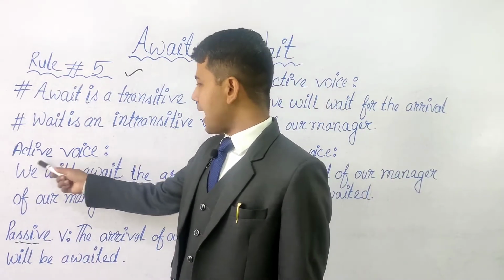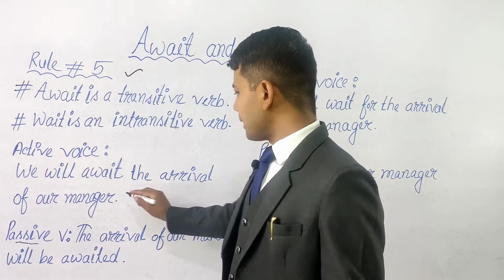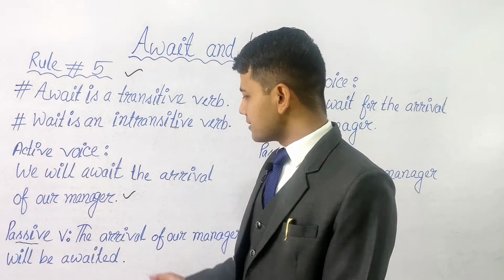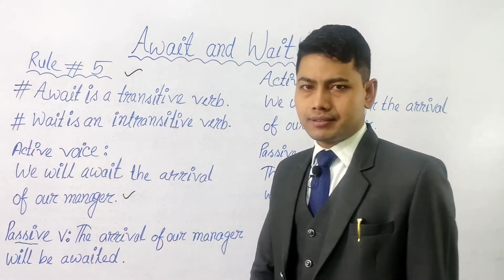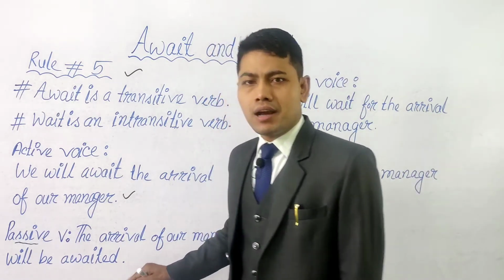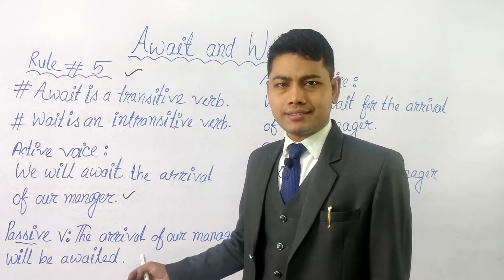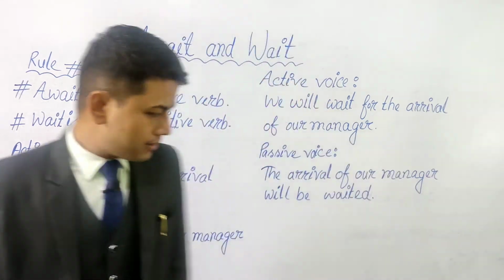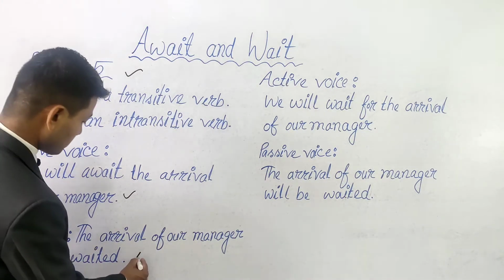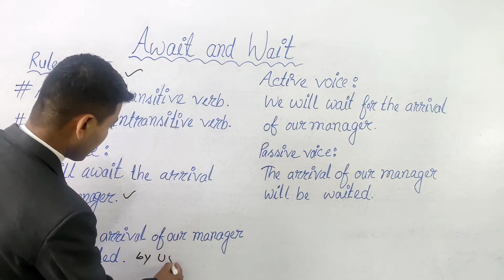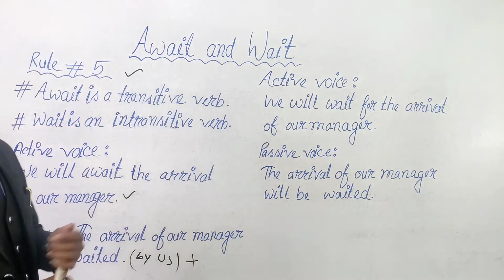For example, active voice, we will await the arrival of our manager. Absolutely correct. But in passive voice, the arrival of our manager will be awaited. Grammatically it's correct. But if we see the real structure of the sentence, then the sentence will be like this: the arrival of our manager will be awaited by us, which is incorrect and out of rule.